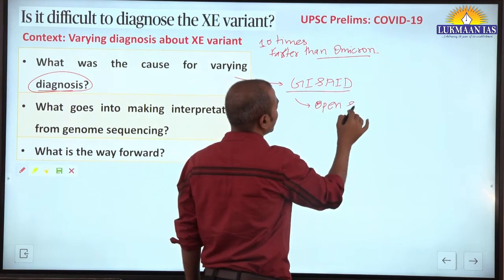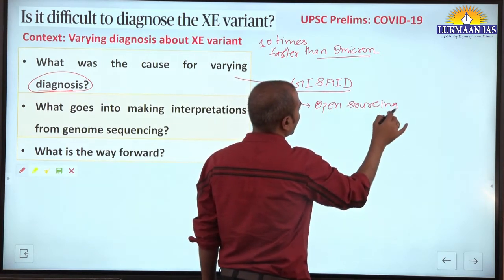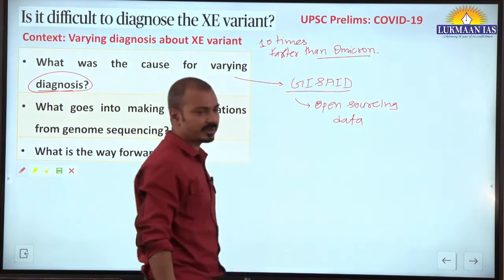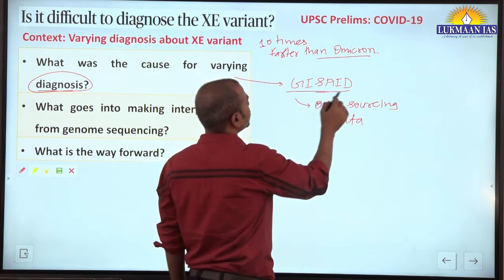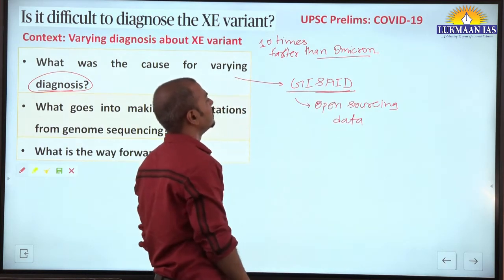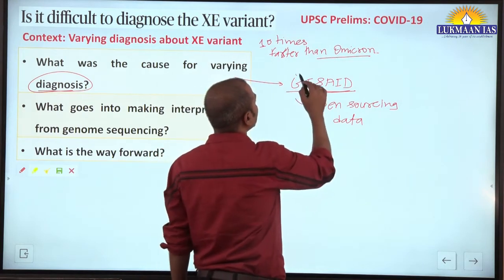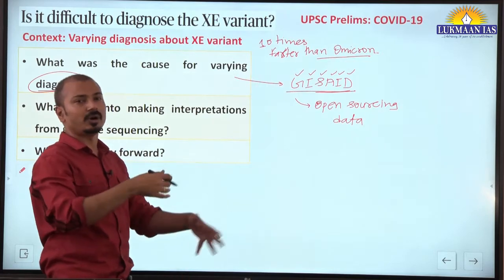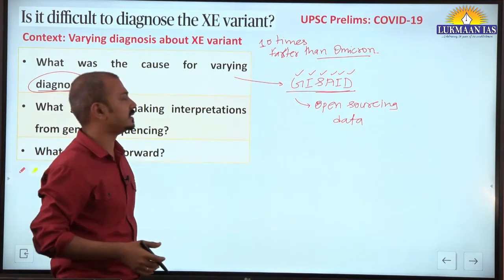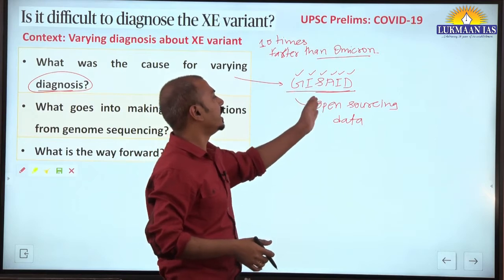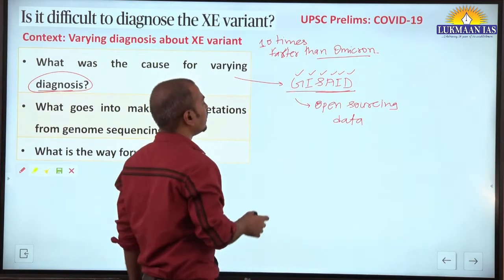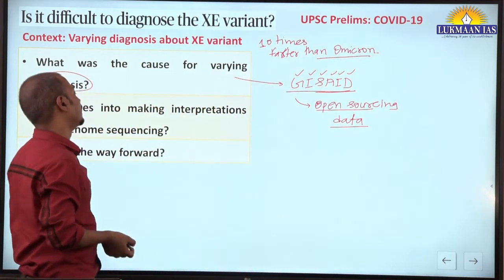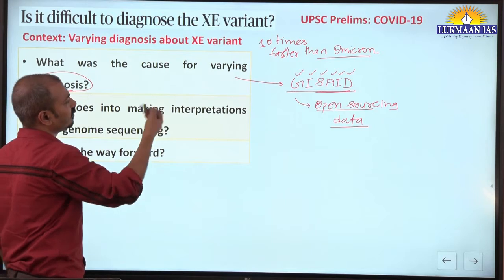of data of these viruses, its variants, and gene sequencing. This was started in the last decade as the Global Initiative on Sharing Avian Influenza Data, and now it is sharing all types of virus data and its sequencing.